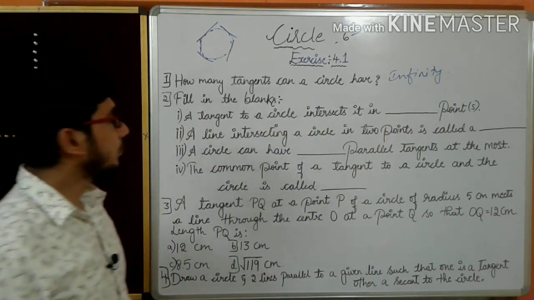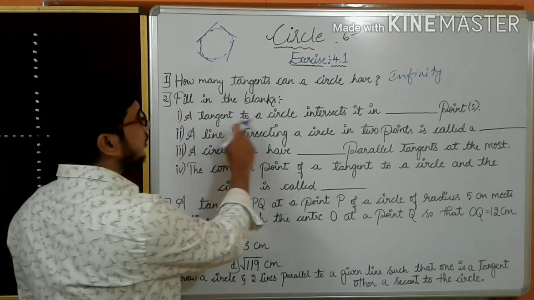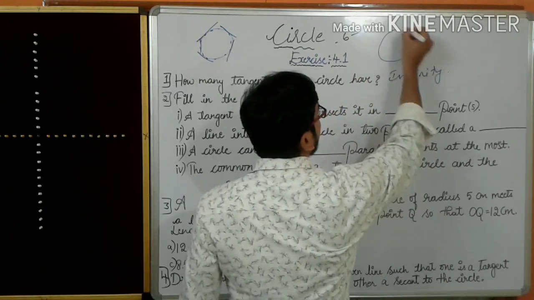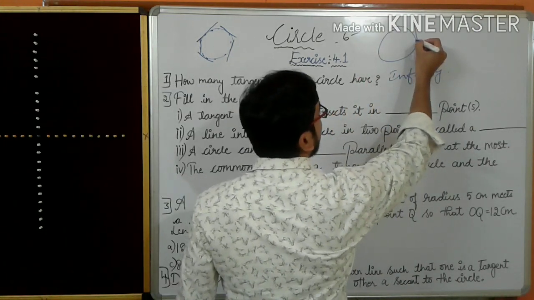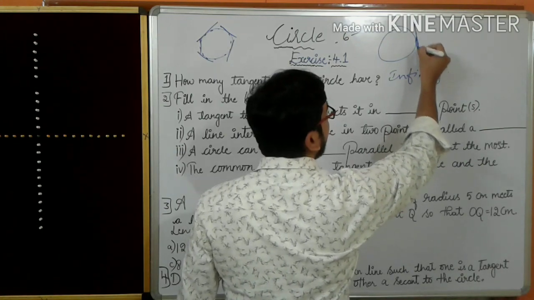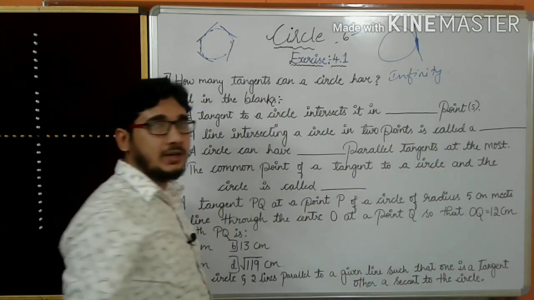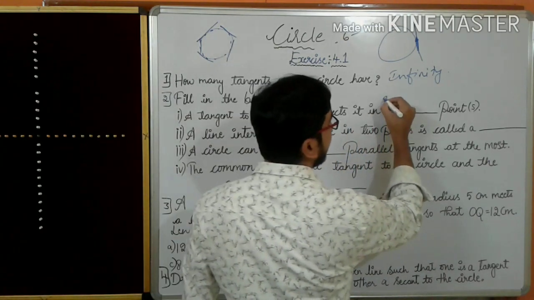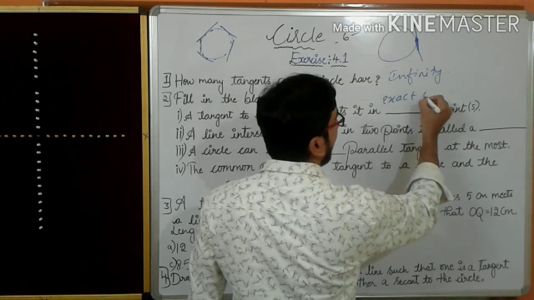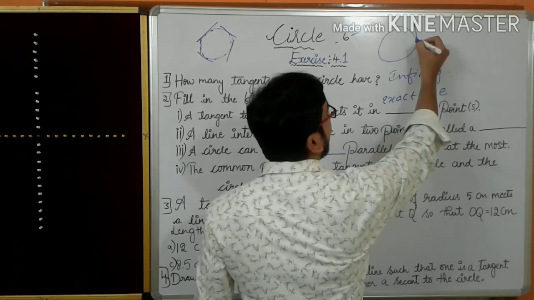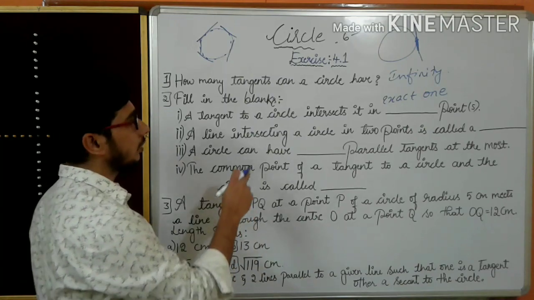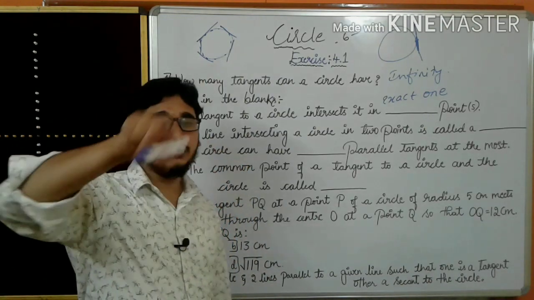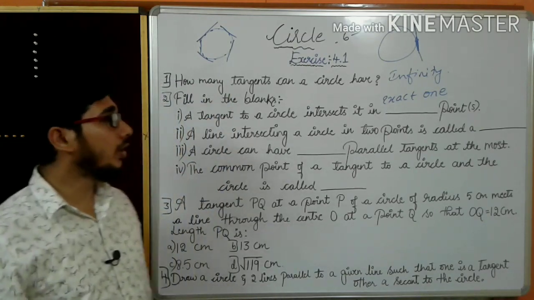Okay, next we have to fill the blanks. A tangent to a circle intersects it in, see, this is the circle, this is the tangent, this is the tangent, intersects at only one exact point. So a tangent to a circle intersects it in exactly one point, exactly one point. This is the one point, one tangent, because they are asking a tangent, a single tangent, it touches the circumference of the circle at only one point.